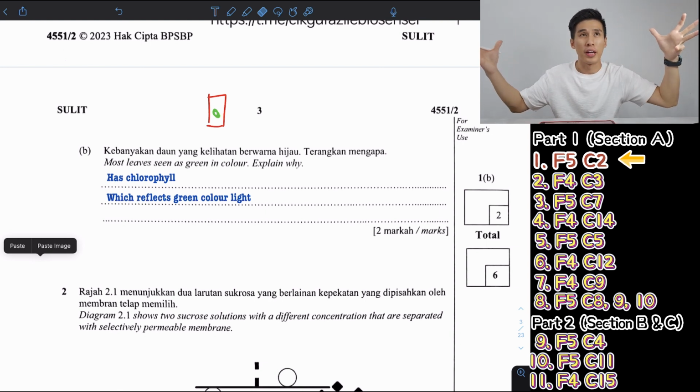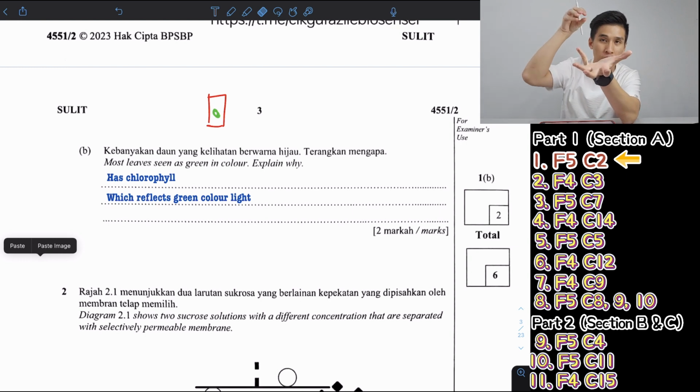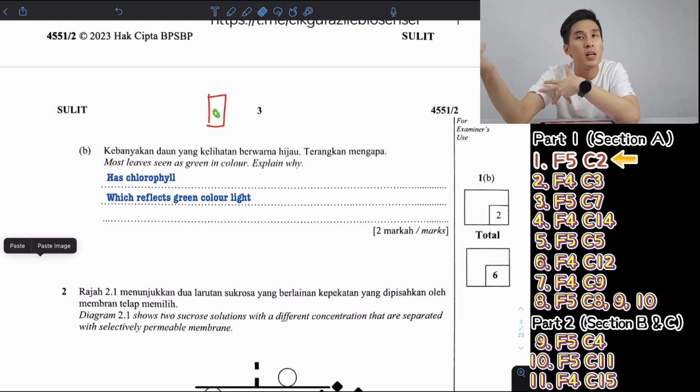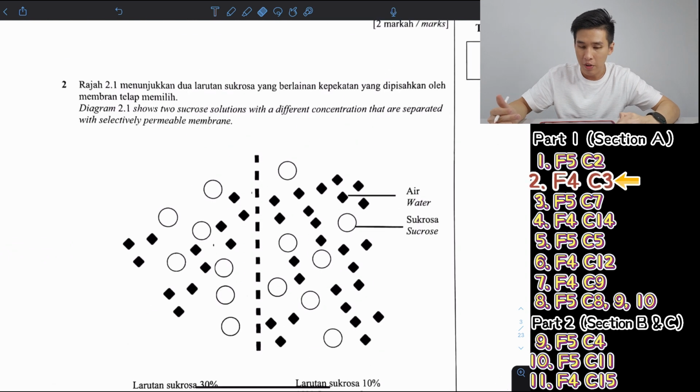Because sunlight, you know, has all the 7 colors of the rainbow. But when we shine it onto the leaf, why do we see green color? Because the chlorophyll only reflects the green color. The other colors are mainly absorbed. Yeah, easy, something like that. Okay, so next one, Form 4 Chapter 3.